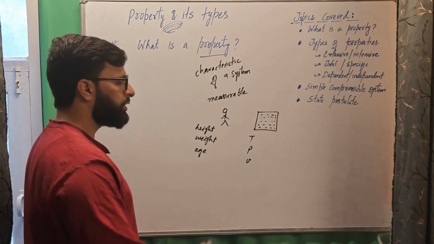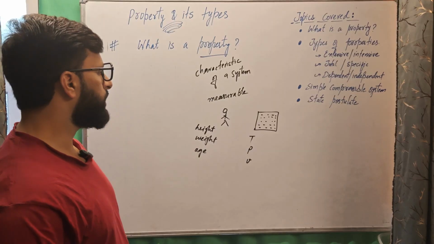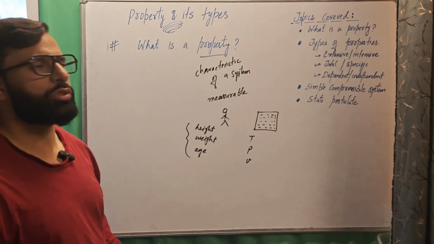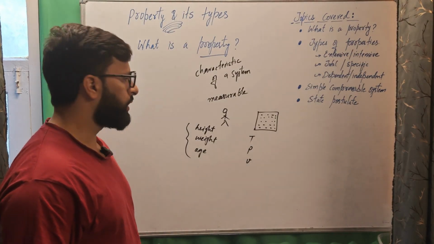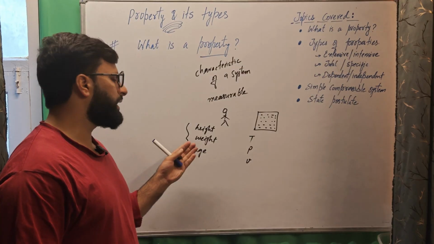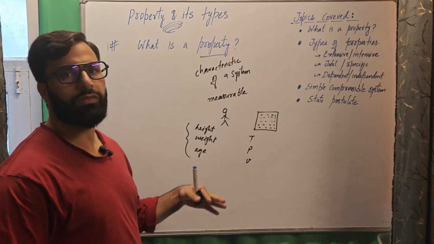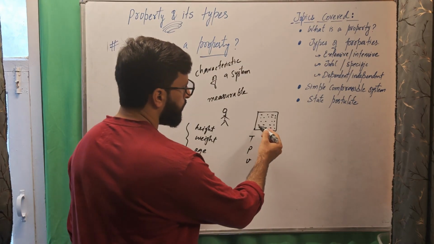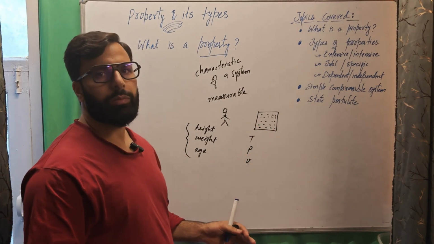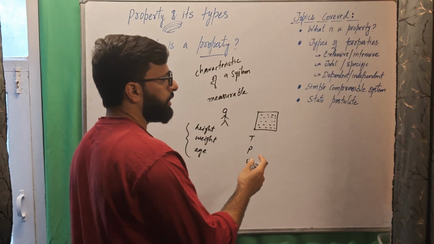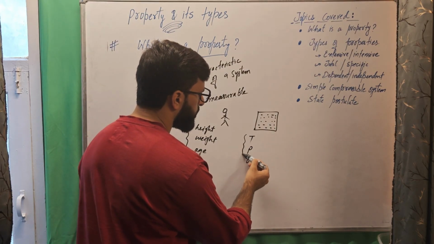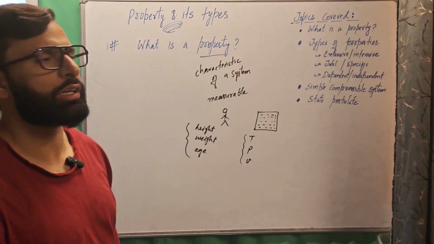Now the difference in this analogy is that these features of a person do not change over a longer period. When we say the person has this height, this weight, this age, this stays the same for a longer period. But the properties of a system usually do not stay constant for a longer period of time. Especially when a fluid is flowing, temperature may change instantly, pressure may change instantly, volume may change instantly.